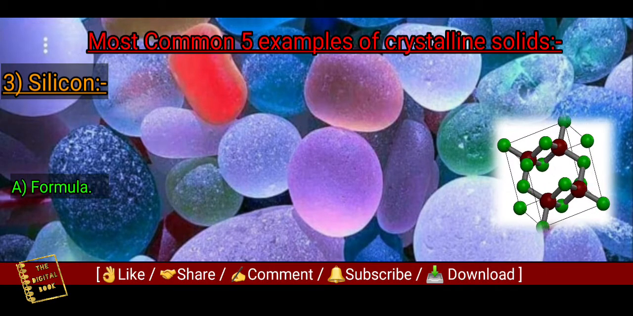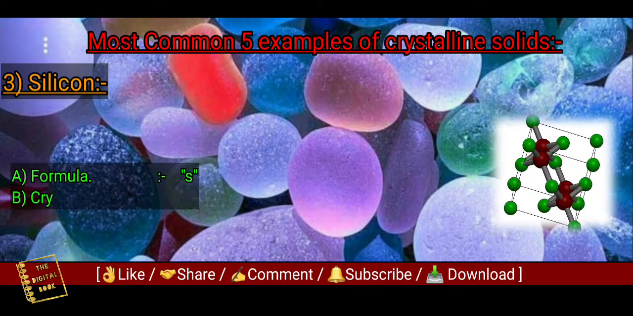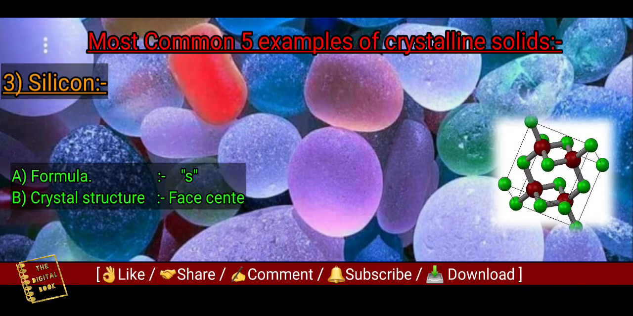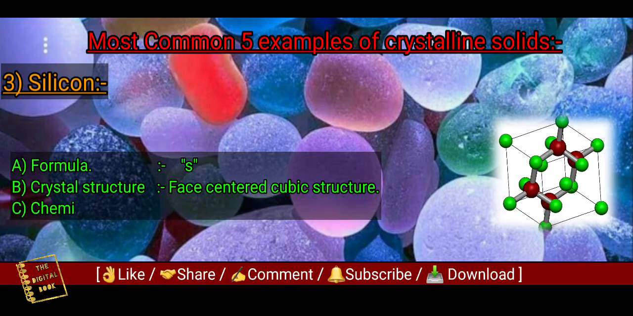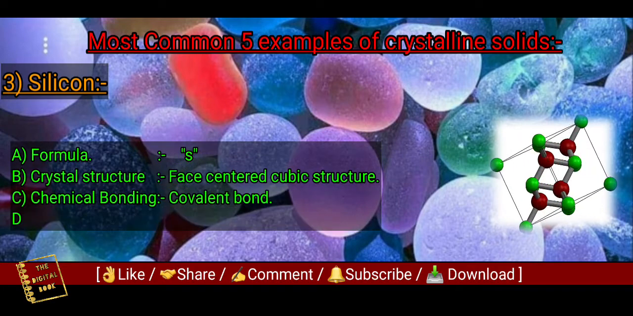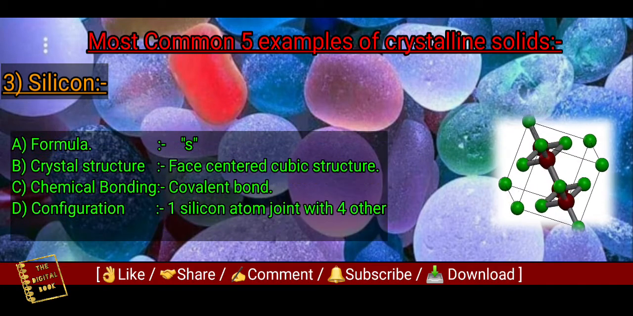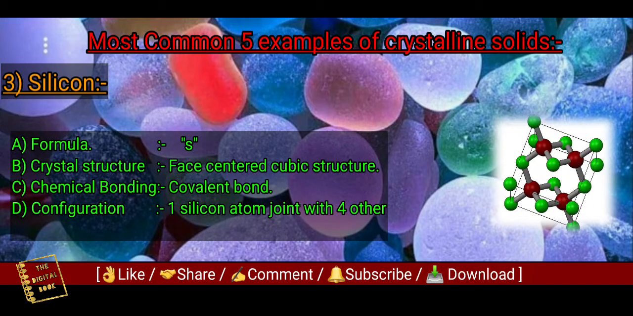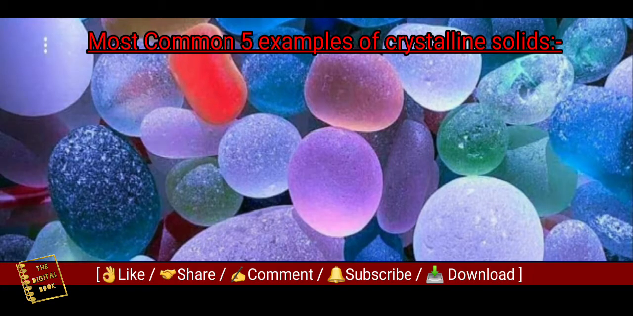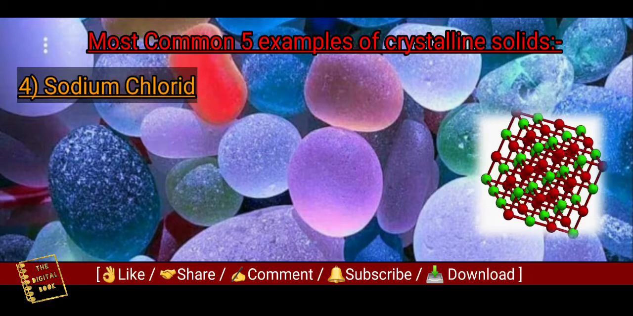The formula of silicon is Si. The type of crystal structure is face-centered cubic structure. The type of chemical bonding is covalent bond, and its configuration is that each silicon atom joins with 4 other silicon atoms. Then the fourth example of crystalline solid is sodium chloride.